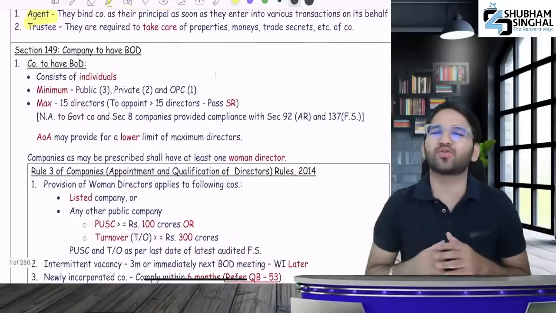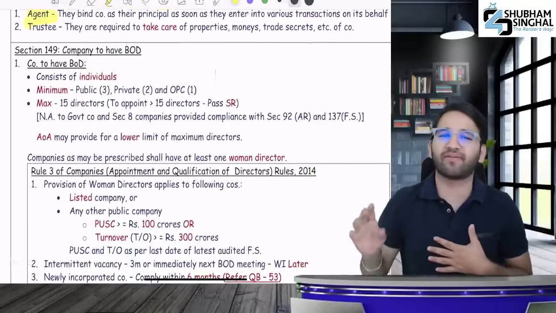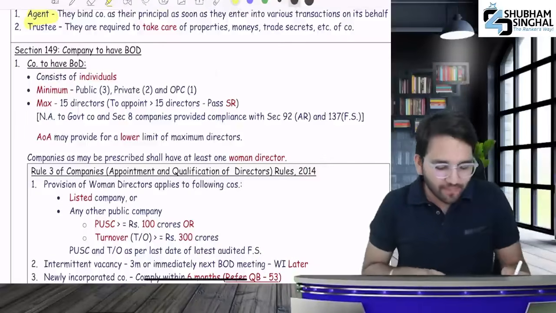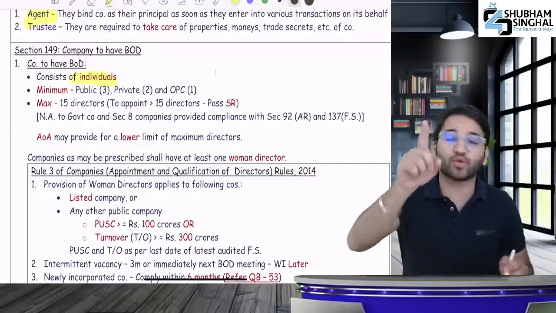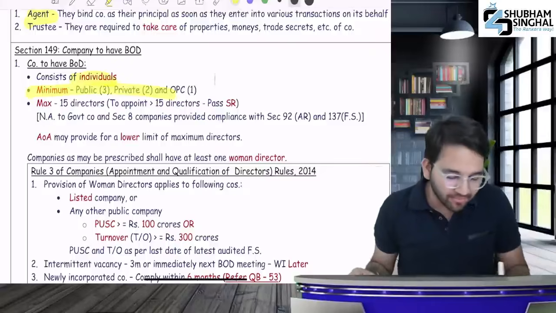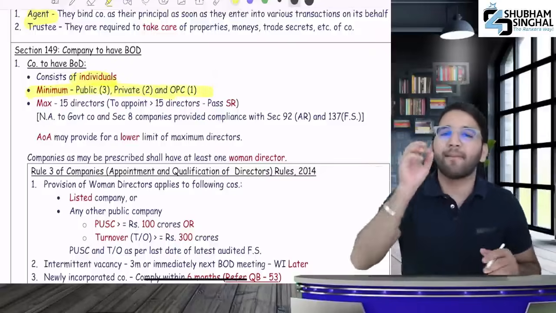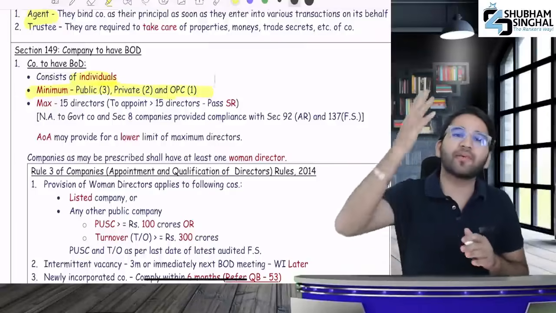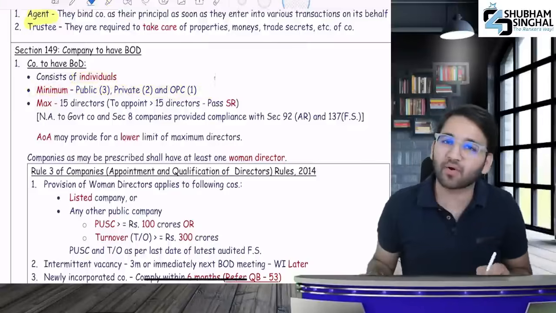Now we will start section 149, which is relevant from the exam POV. Subsection 1 says a company is to have a board of directors. So who can be on the board of directors? Individuals. No corporate firm will be there, only individuals. Minimum 3 directors, 2 directors, and 1 director: minimum 3 in a public company, 2 in a private company, and 1 in a one person company. What is the maximum? The maximum will be 15 directors.